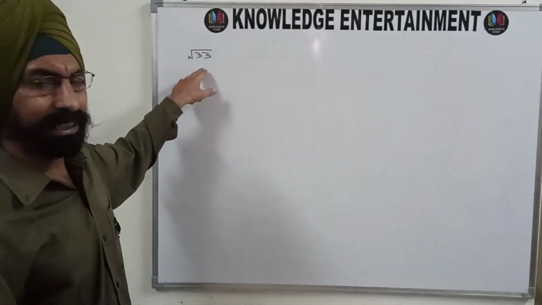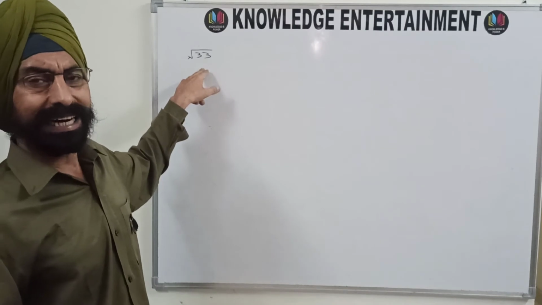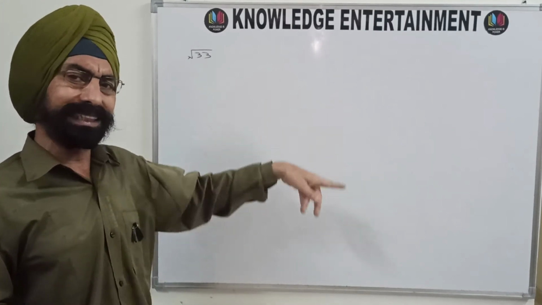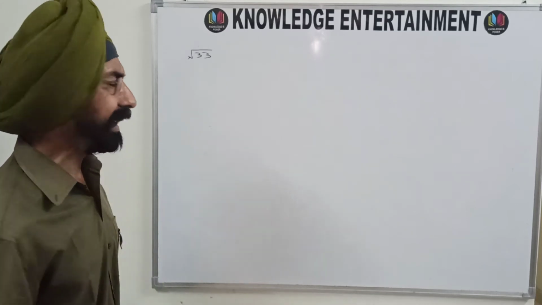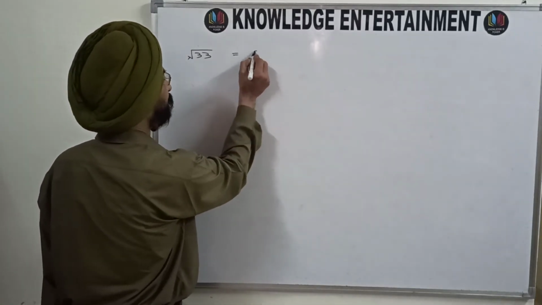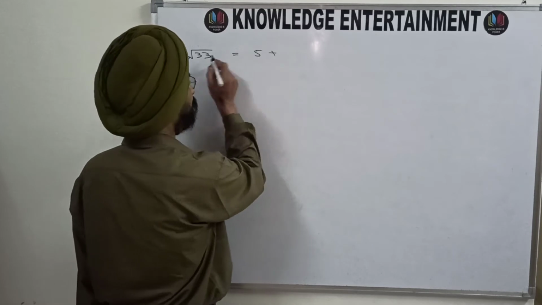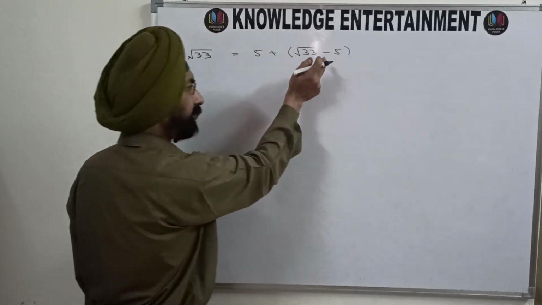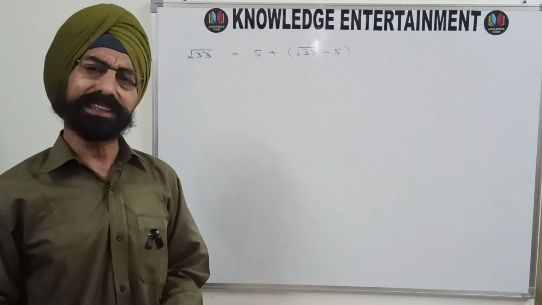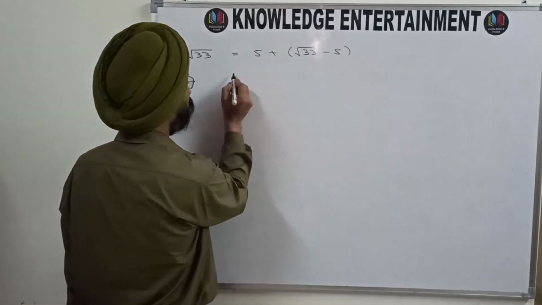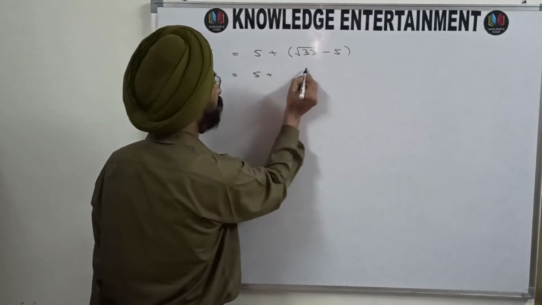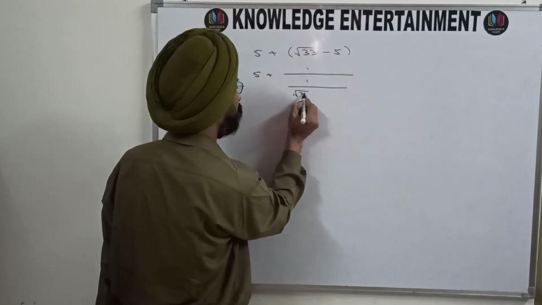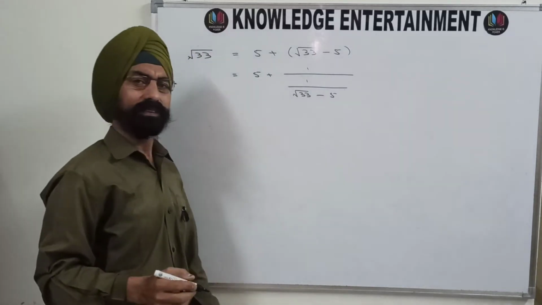Since it is greater than root 25 and less than root 36, it is greater than 5 but less than 6, so its integral part will be 5. And you can write it as root 33 minus 5. This will be its fractional part. So write it as 1 upon root 33 minus 5.